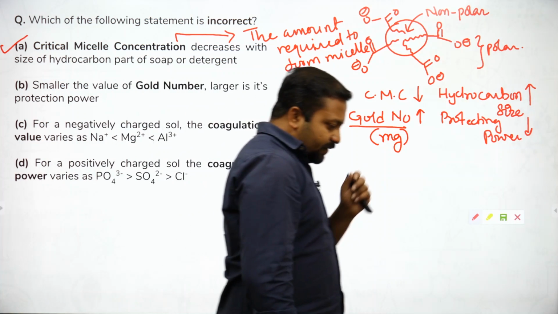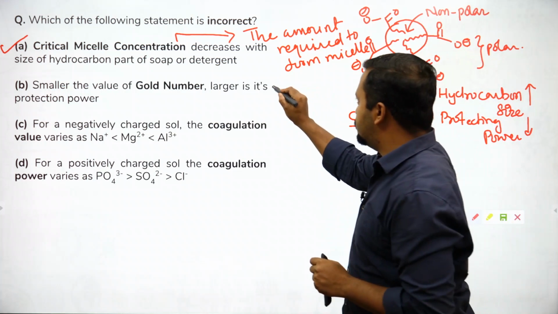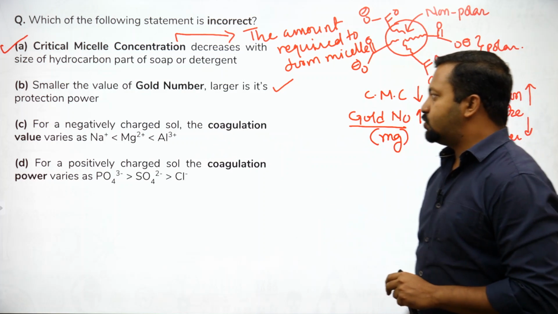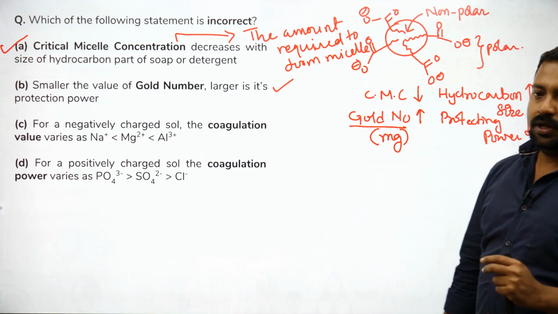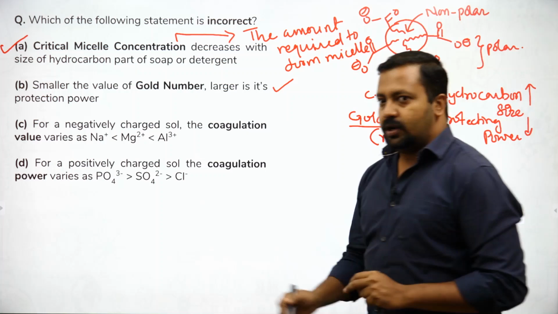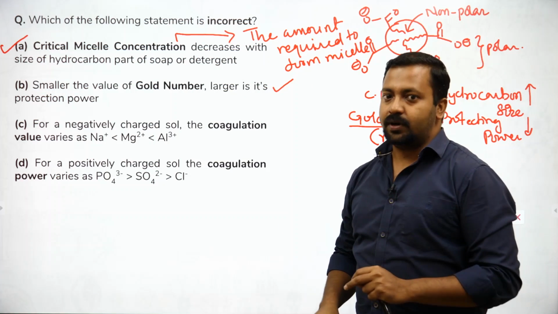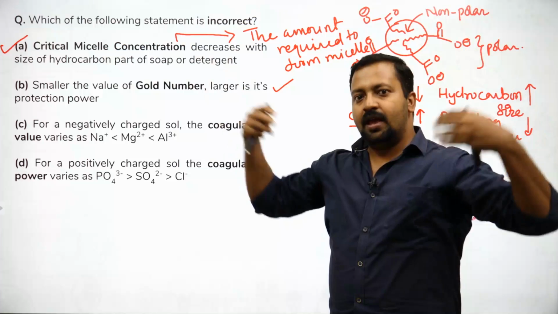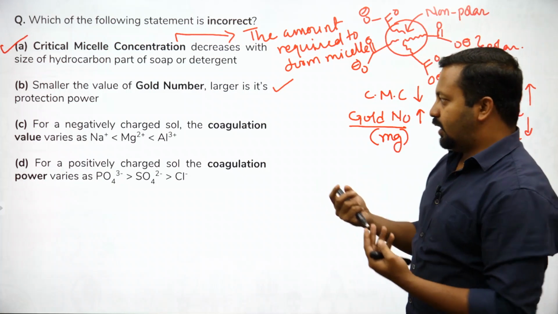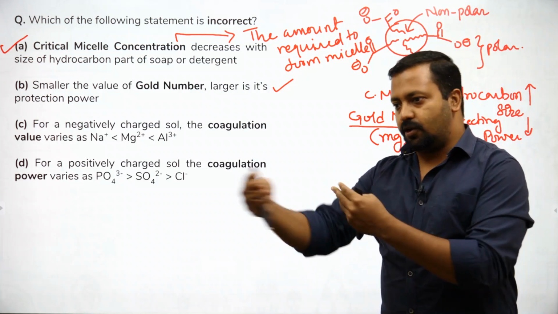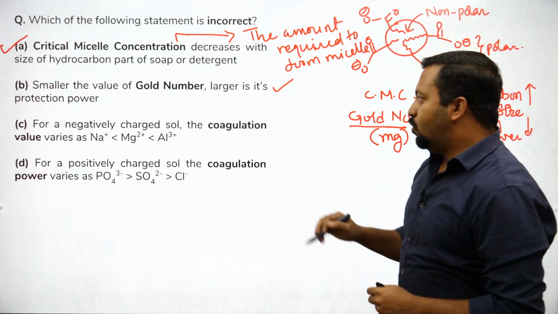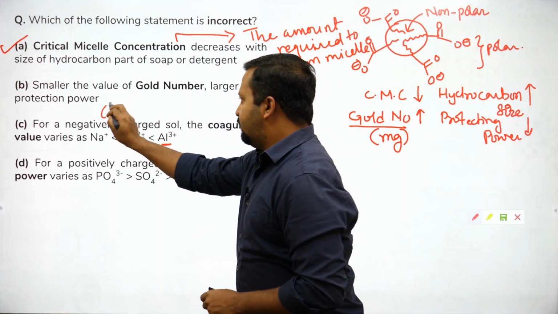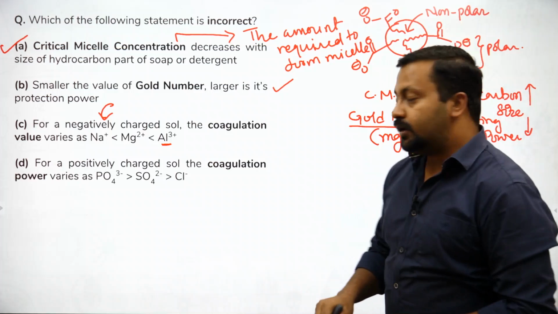Next, for a negatively charged, so this statement is also correct. Okay, it's a correct statement. For a negatively charged salt, coagulation value. Now look at the effectiveness of the sniper. एक sniper है जो कि मारने की कोशिश कर रहा है, and you are trying to locate your target. Target को locate कैसे करेंगे? This is a cationic species, and negatively charged species को हमें precipitate करना है.